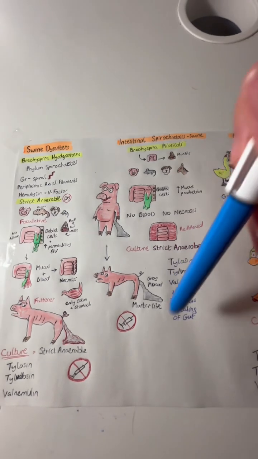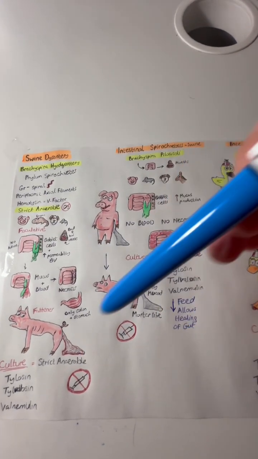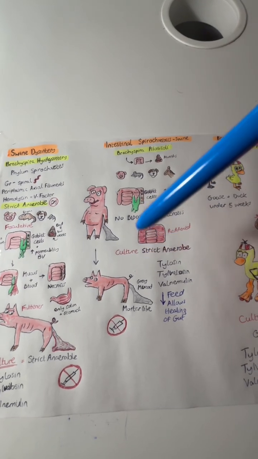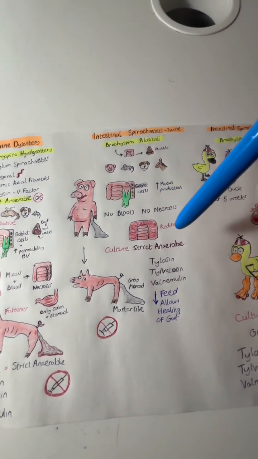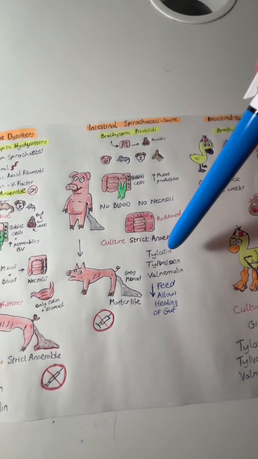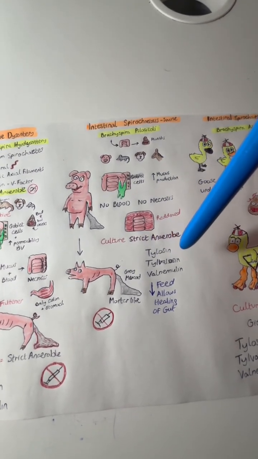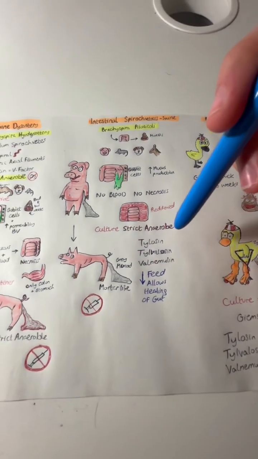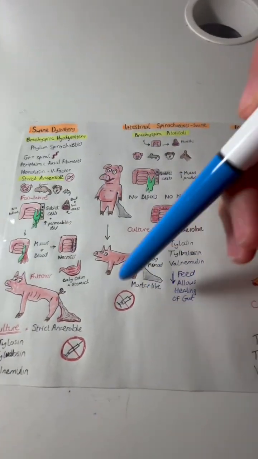But the animals also lose a lot of weight, just like in swine dysentery. And since Brachyspira is a strict anaerobe, for culturing you need strict anaerobic conditions. For treatment, give Tylosin, Tilmicosin, and Valnemulin. You can also decrease the feed, which allows the gut time to heal. And just like swine dysentery, there is no vaccination.